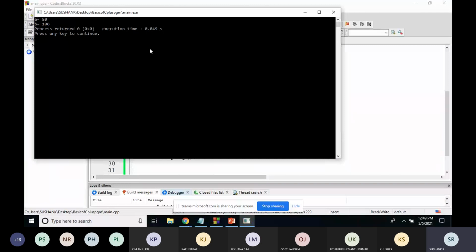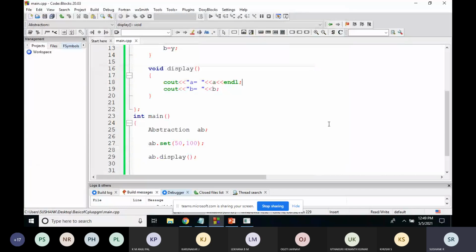So what is happening here is, in the main function you are just calling the set function and the display function. You don't know the background implementation of that.